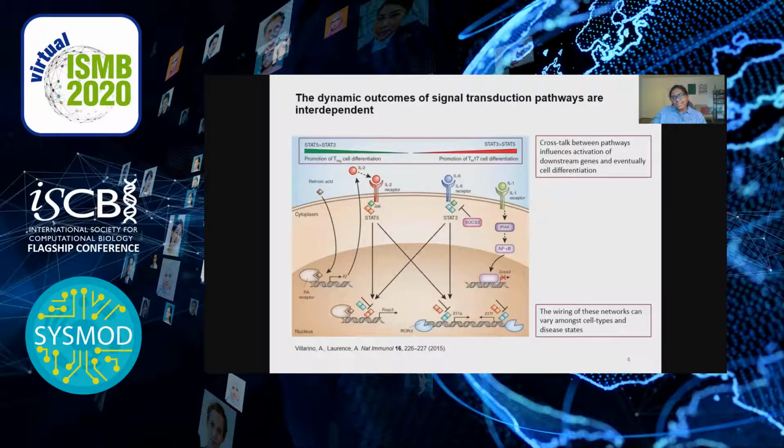So biologists know that signal transduction pathways are not static and in fact act dynamically in concert to produce a range of phenotypic effects. For instance, this figure shows the interplay between IL-2 and IL-6 pathways. And the downstream effects of this interplay include effects such as global changes in gene expression and cell differentiation. So one way to study the context-specific regulation of these pathways is to put them together into networks or graphical models. The wiring of these networks can vary among cell types and disease states, and sometimes that's important to remember.